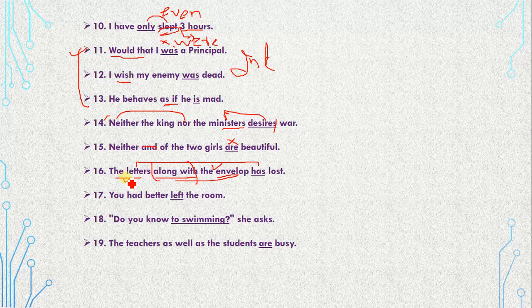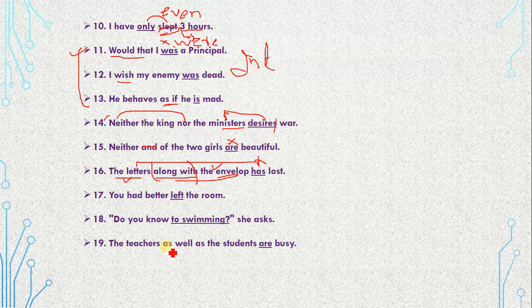It means the letters would be the main subject here. The agreement of the tense and the verb would be according to the first subject. So the letters, along with the envelope, letters are plural, have lost. So it means "has" is wrong, it should have been "have lost." So got it? Similarly, come to the 19th first, because it is related to that.